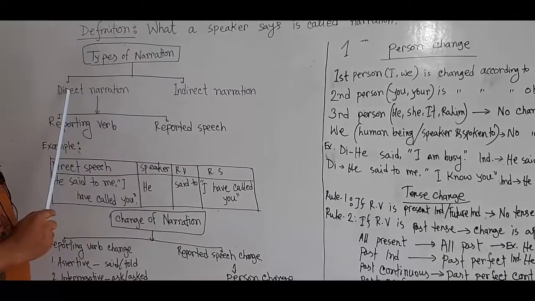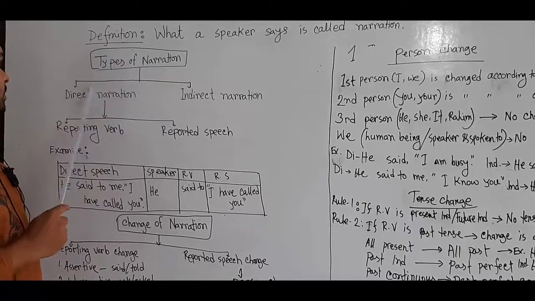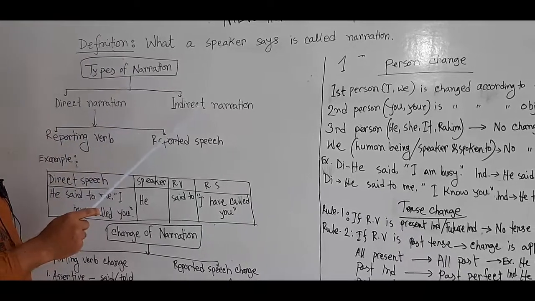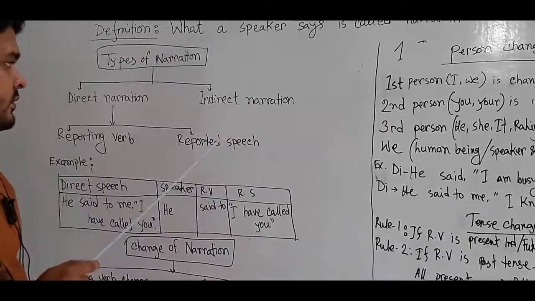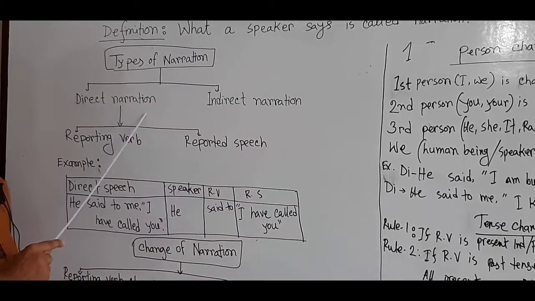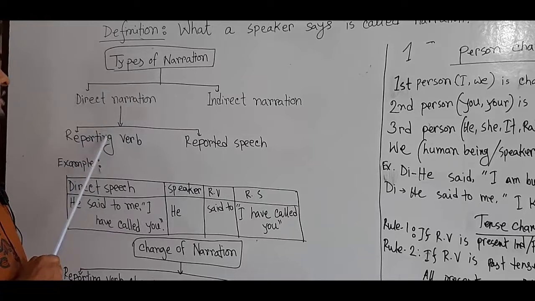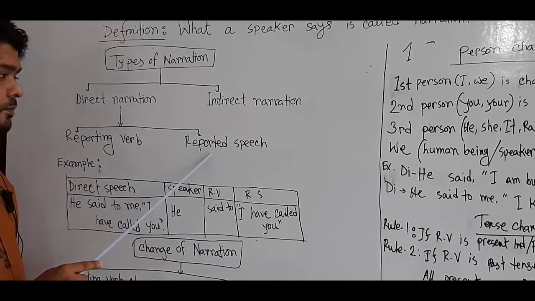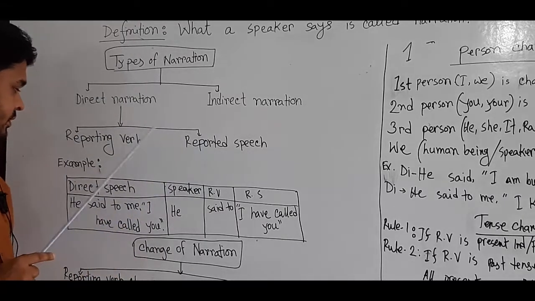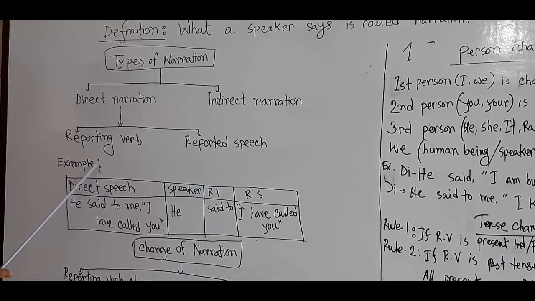You know that narration is of two types. One is direct narration and another is indirect narration. This direct narration has two parts. One is reporting verb and the other is reported speech. Okay, now let's see an example.